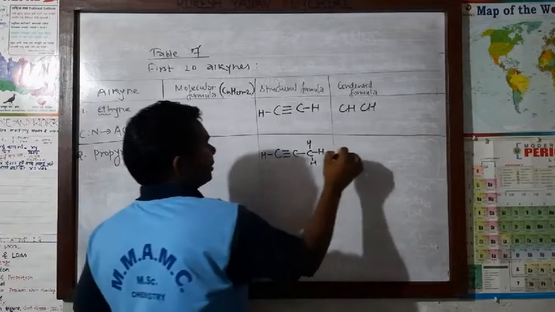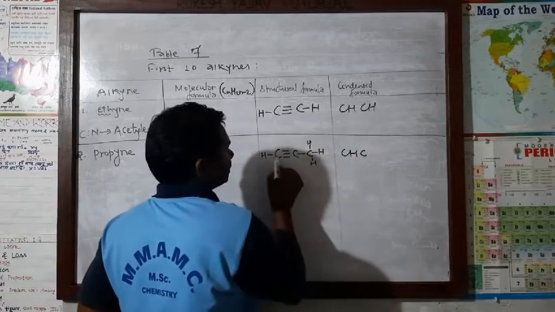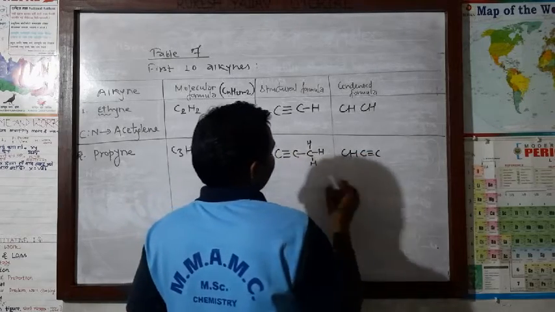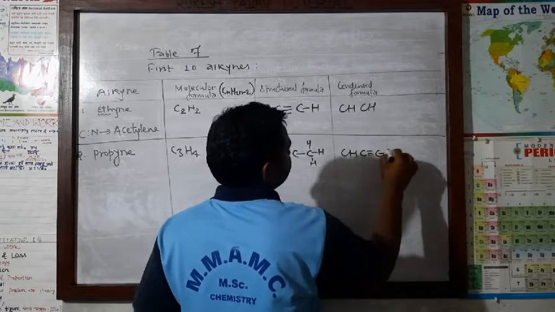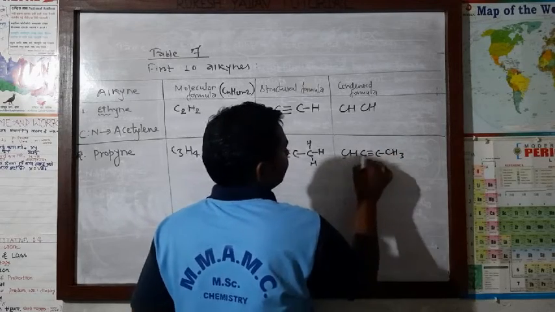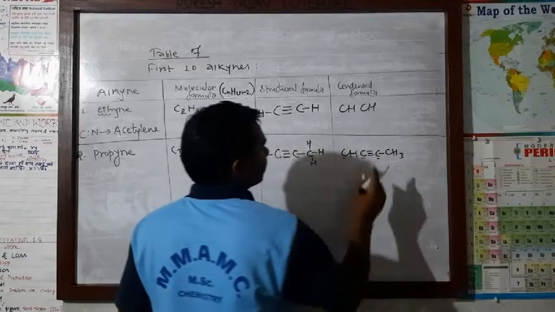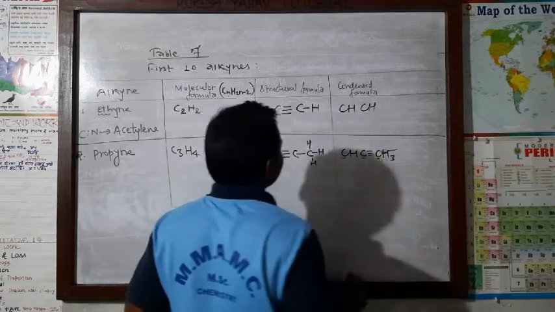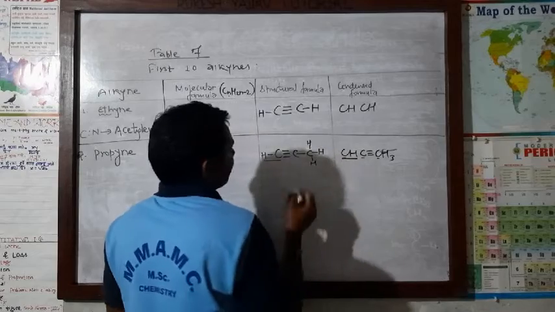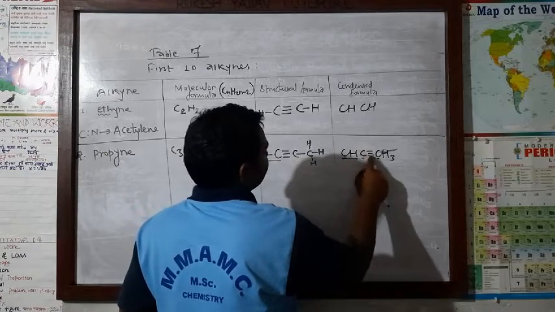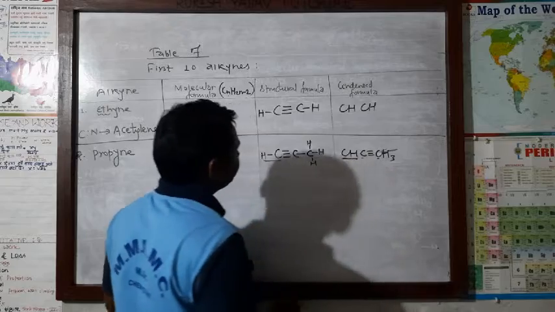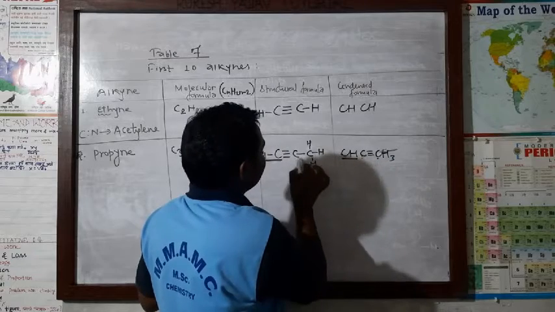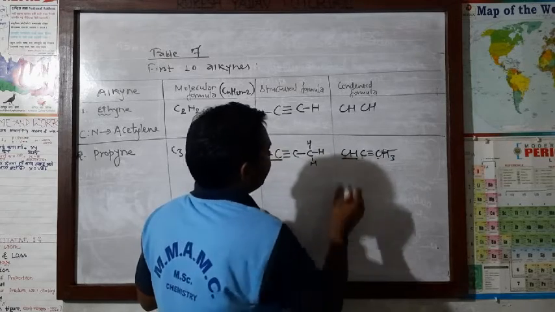And the condensed formula you can write: CH, and between this C a triple covalent bond, and after that CH3. 1, 2, 3, 4 become, isn't it? And at last CH3. Here CH, after that between the carbons a triple covalent bond, then CH3.